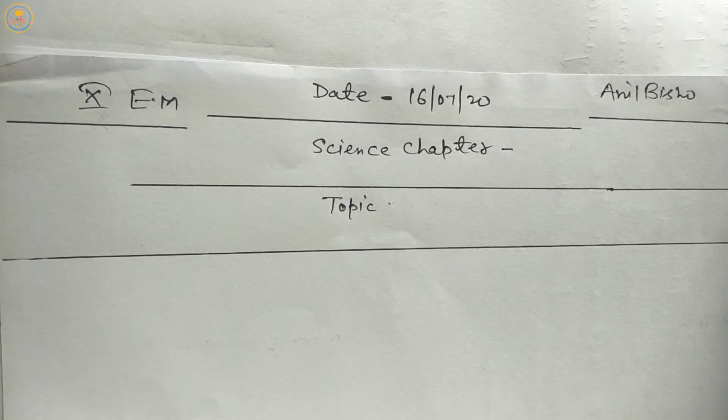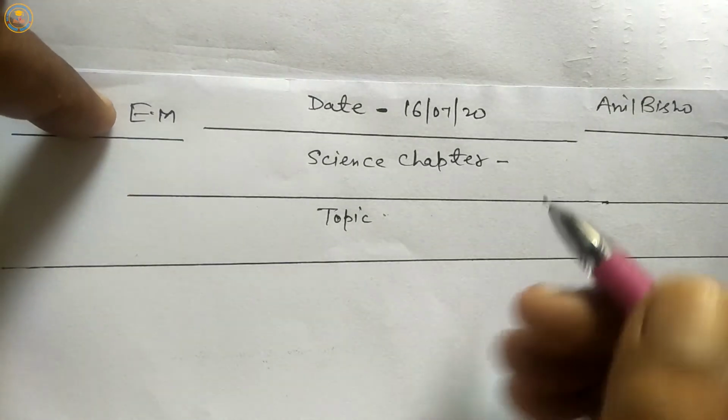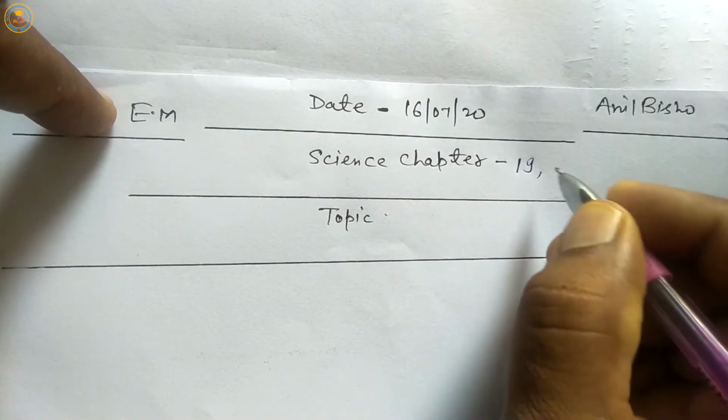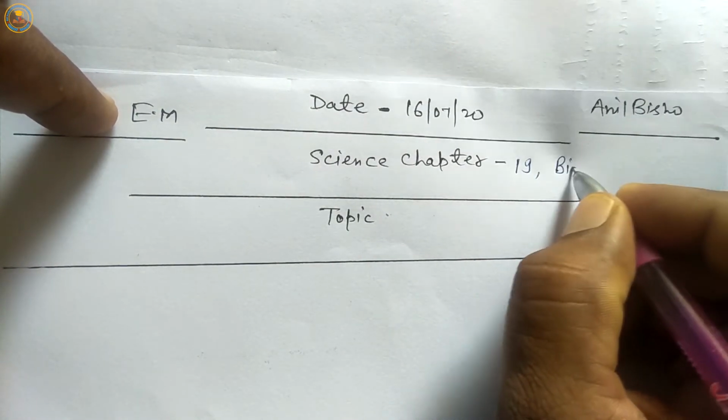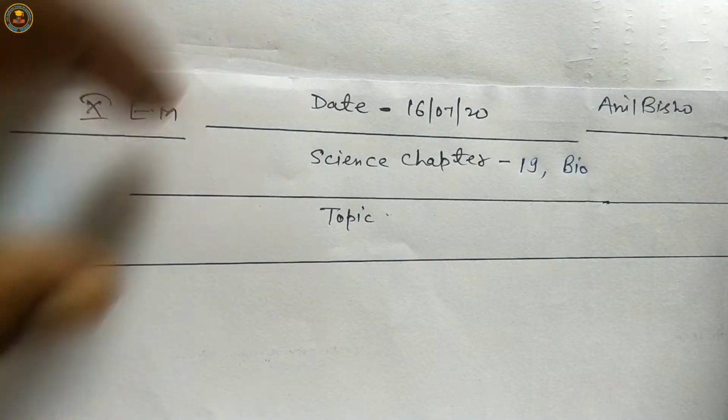To all students. Today we are going to discuss class 10th science book chapter 19, biodiversity and its conservation.